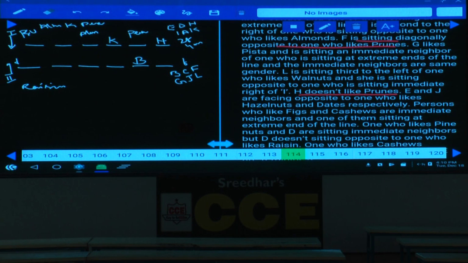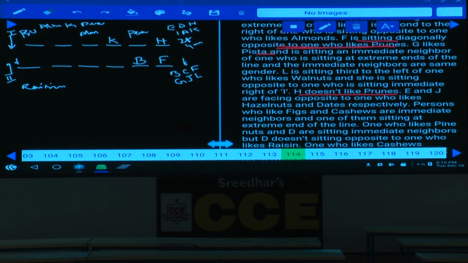If this is prune, where should this F? F must be here. Clear now? And F sits diagonally opposite to the one who likes prune. G likes pista and is seated immediate neighbor of the one who is sitting at an extreme end.